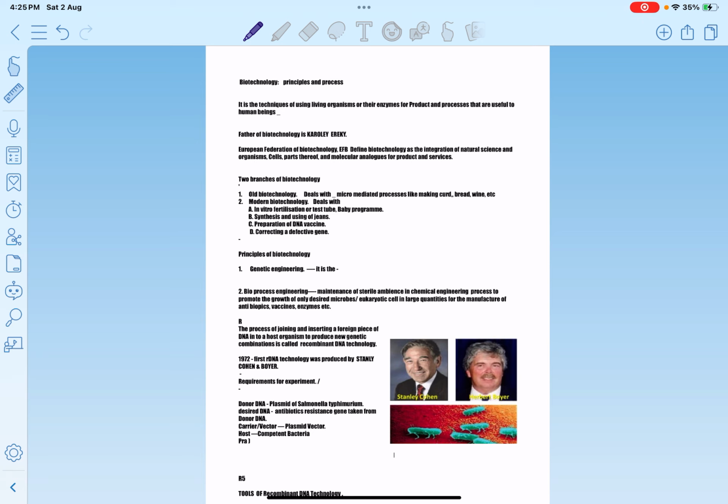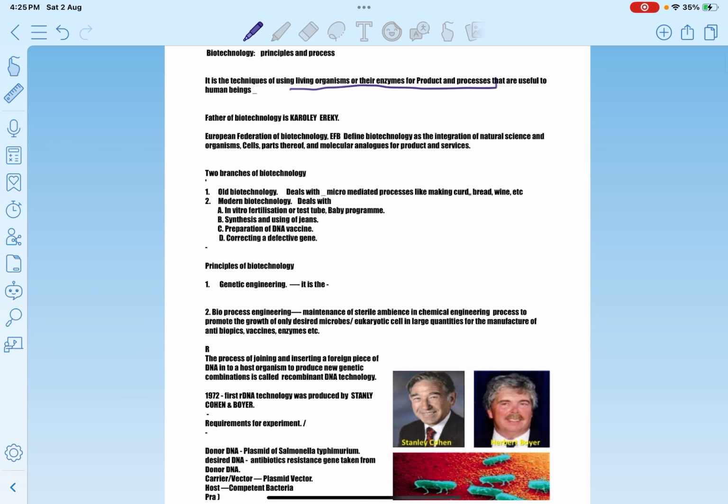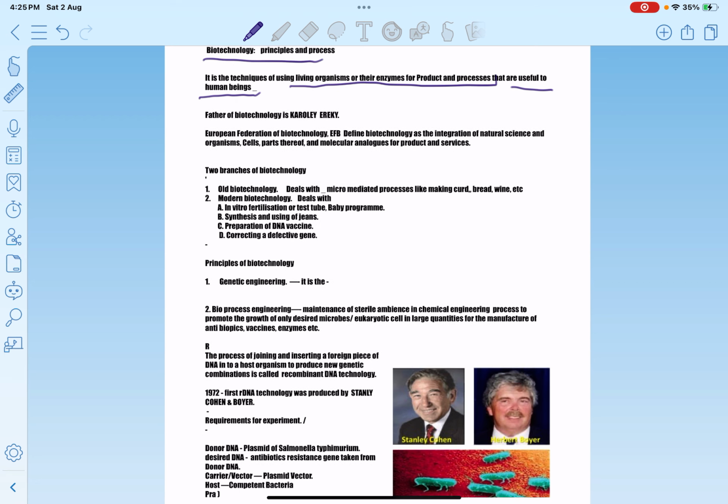Biotechnology is the technique of using living organisms or enzymes from organisms to produce products and services that are useful to human beings. So that is the very simple definition of biotechnology.